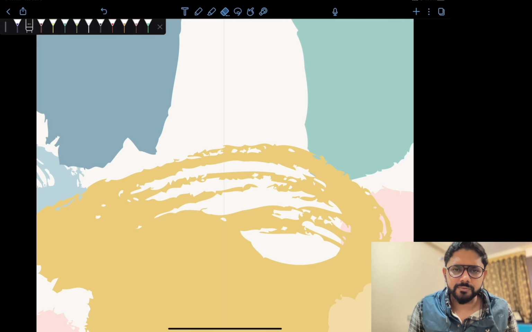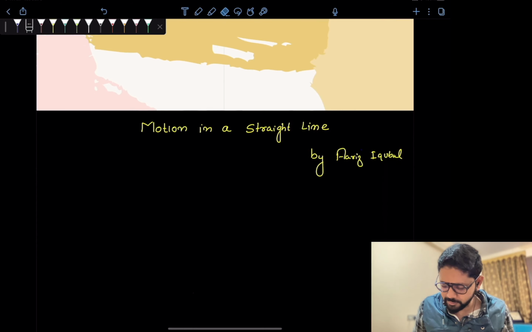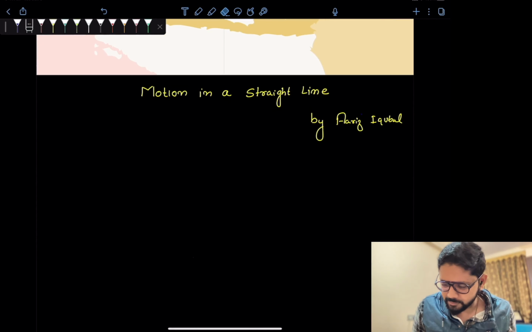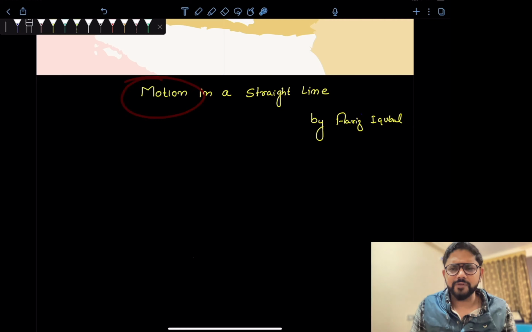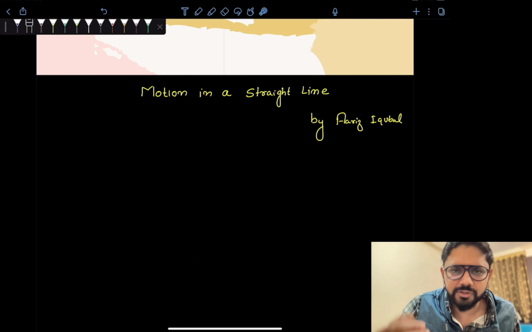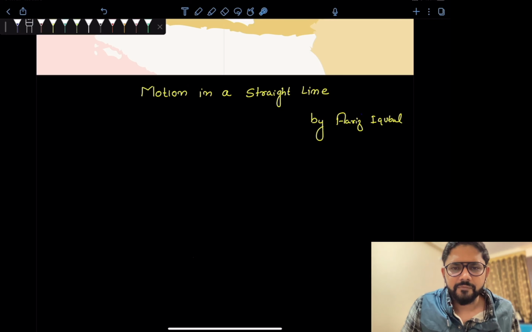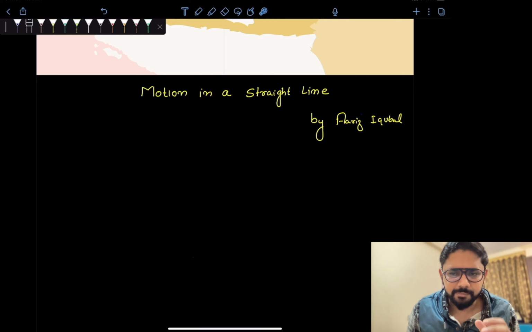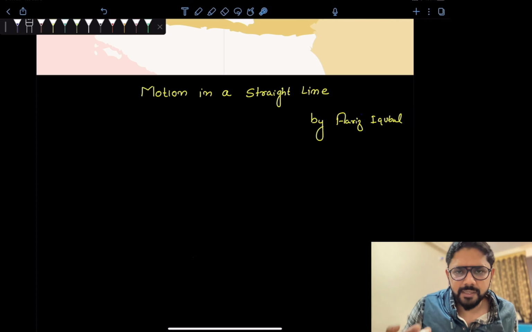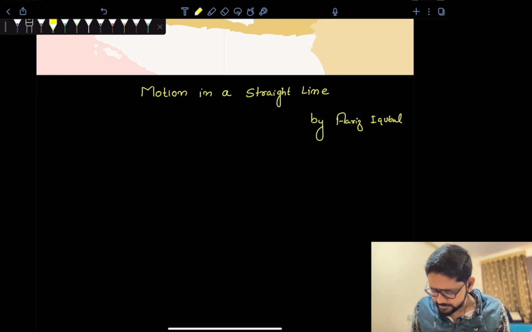I am here to present a demo lecture on physics, and I have chosen the topic that is motion in 1D. Let us start with an introduction to motion. What does motion mean? Motion, as we know, is the change in position of an object with respect to an observer. Here the observer is an important criterion which defines whether something is at rest or in motion. Let us understand it with an example.